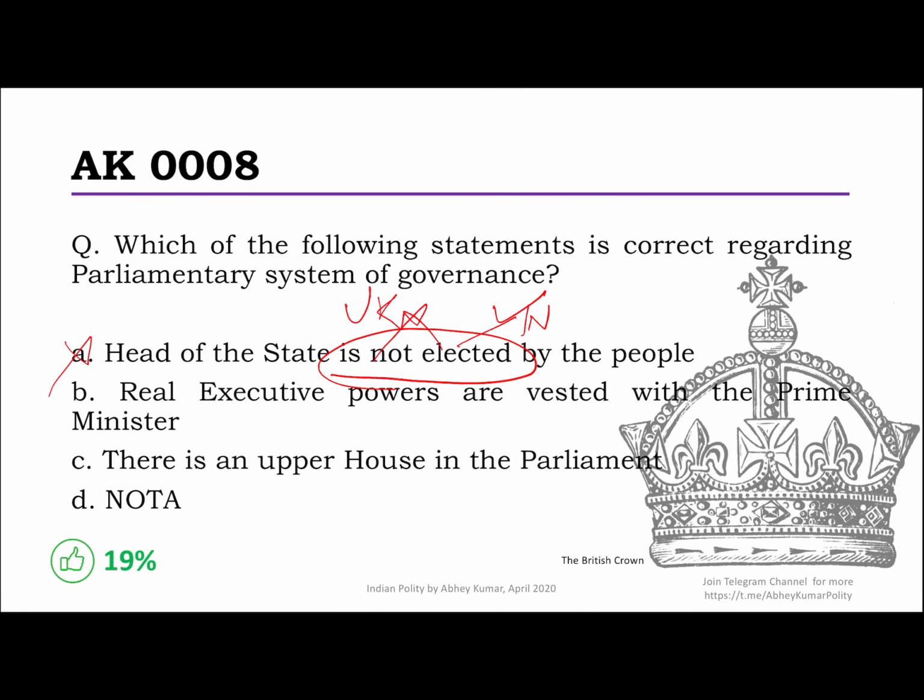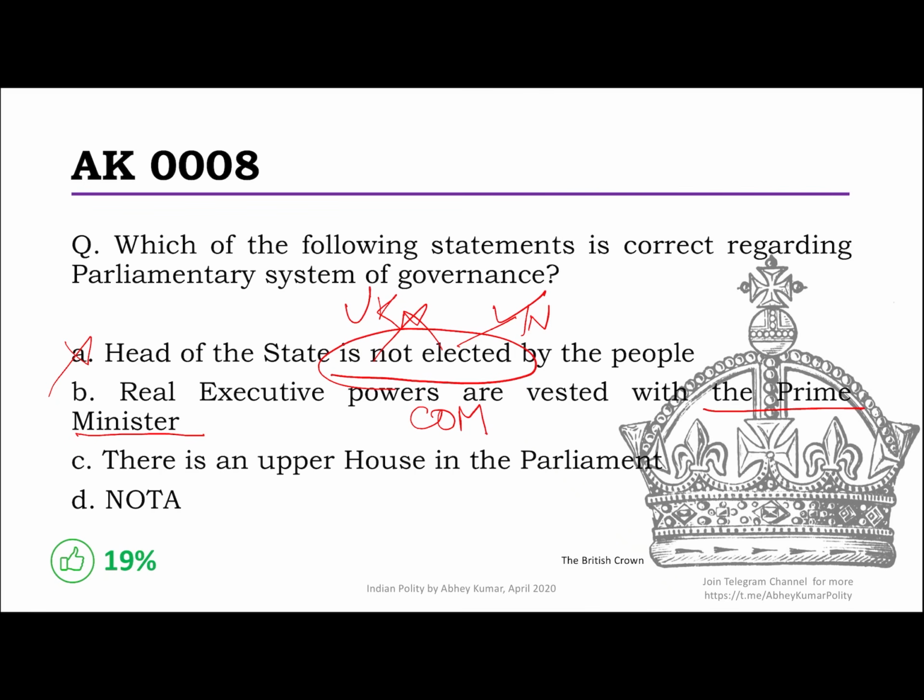Then it says the real executive powers are vested with the Prime Minister. Now, it's not vested with the Prime Minister. I'm sure careful study would have told you that it is vested with the Council of Ministers. Please never be confused. I see a lot of confusion here, that people think it is the Prime Minister because of the aura and the media-created image. It's not the Prime Minister. The power is vested in the Council of Ministers.